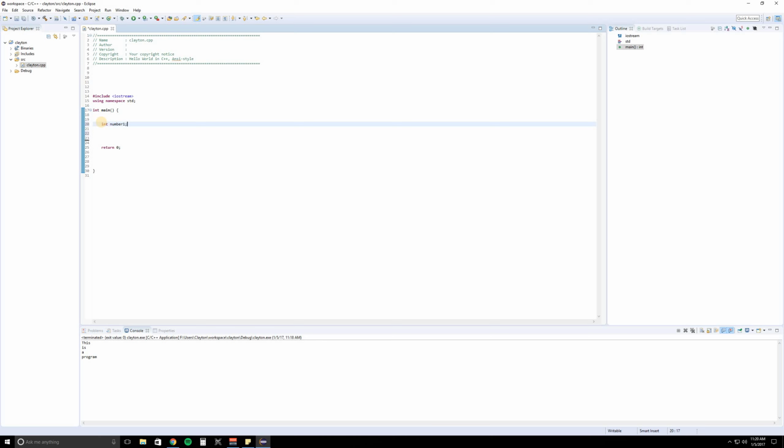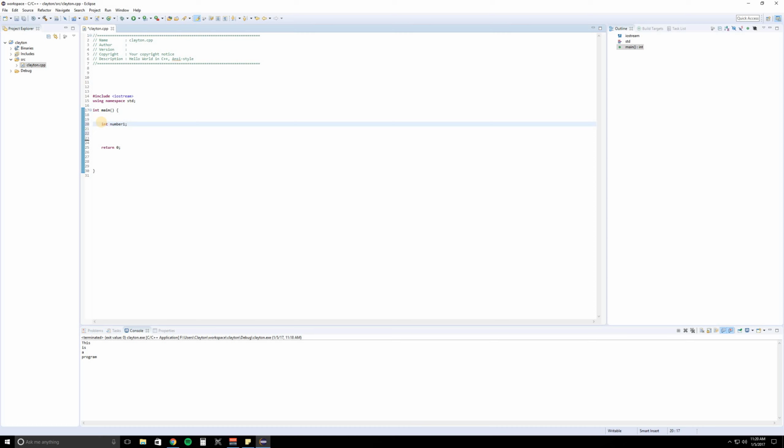Okay, so right now number1 is not equal to anything. Think of number1 as the box, and int is telling you what type of box it is, okay? But we don't have anything in our box. We have to actually put something in our box. So let's say we want to do math. We want to do 4 plus 4, okay?